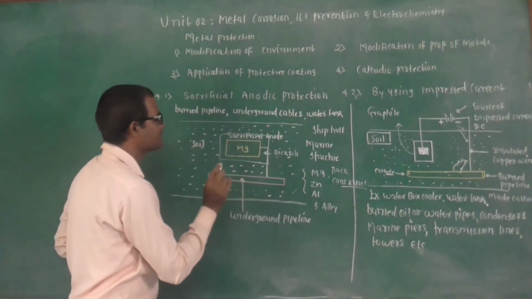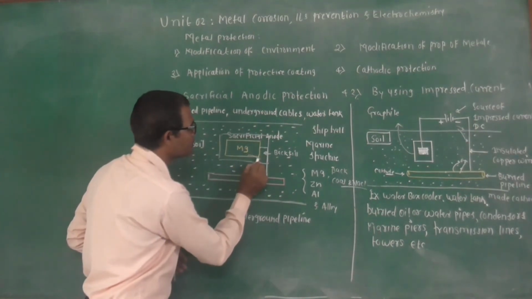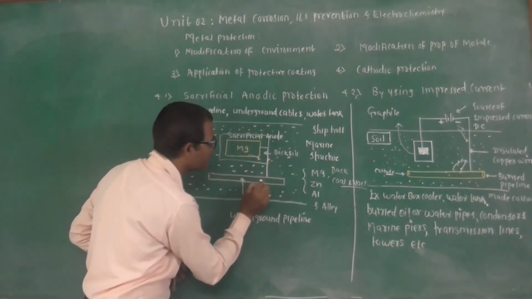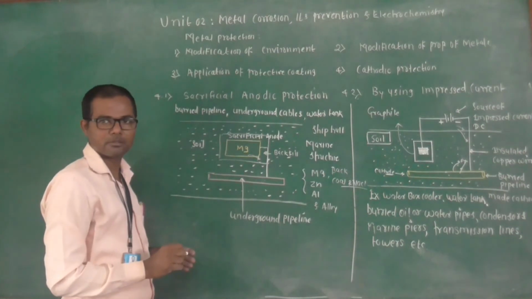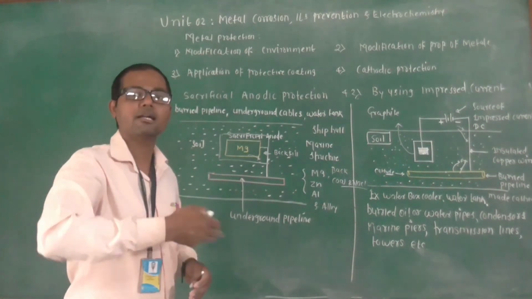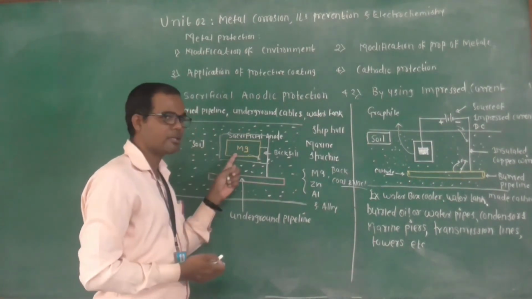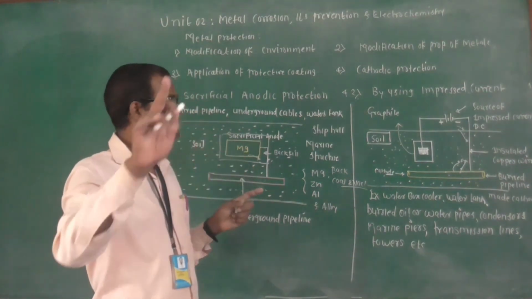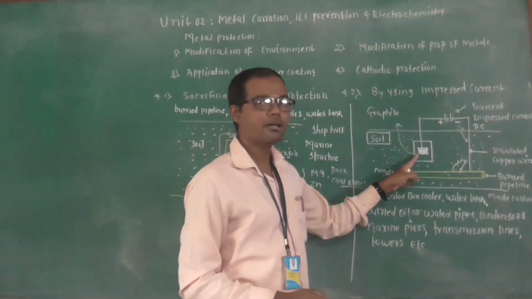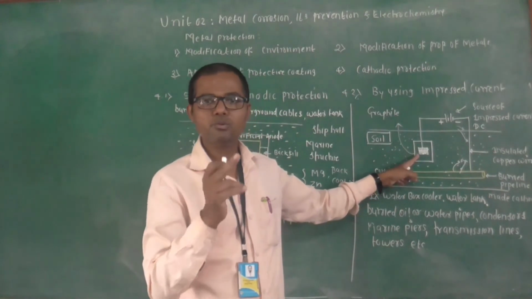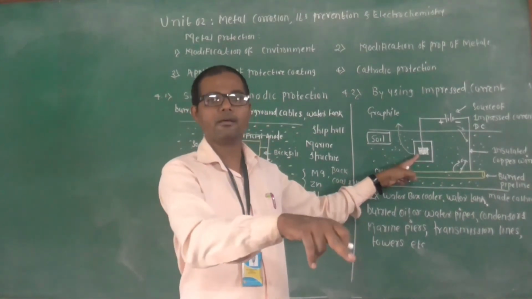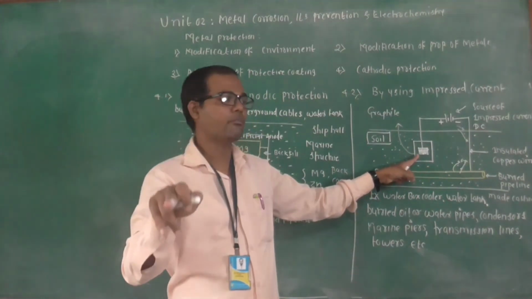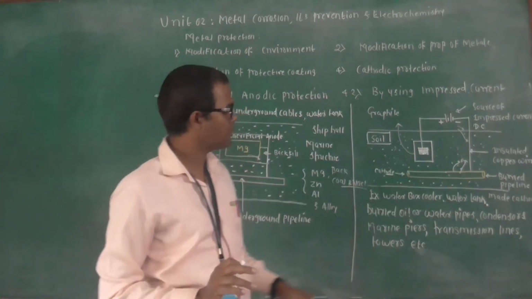Magnesium gives the electrons, and those electrons should reach the cathode. Similarly, the insoluble graphite acting as an anode is also placed in a backfill containing a combination of coal and sodium chloride.